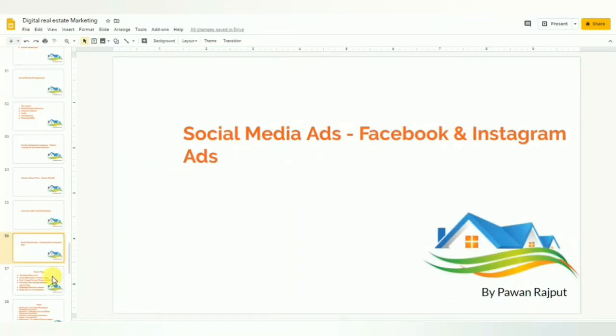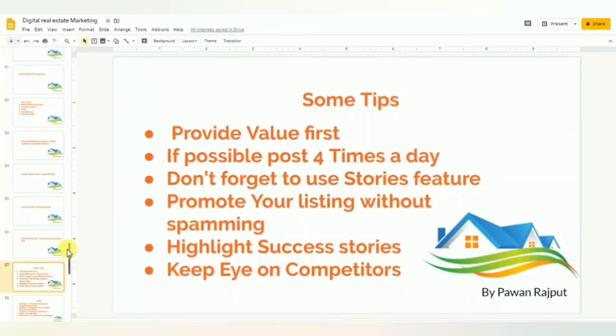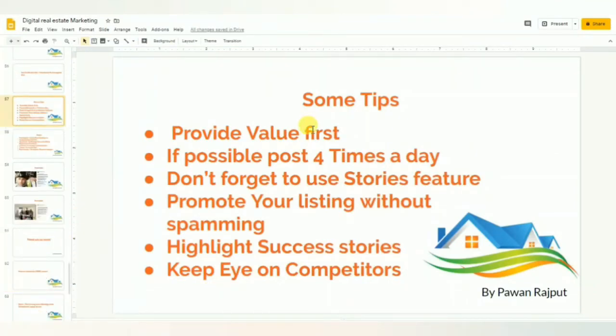So let me give you some tips, right? Provide value first, that's very important. If possible, post 4 times a day, in the morning, in the evening, or you can post every 2 hours, 4 times.